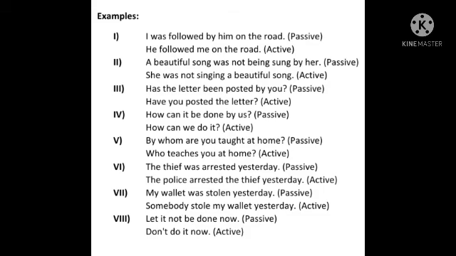A beautiful song was not being sung by her. Was, verb plus being plus third form. It is in past continuous tense in passive voice. In active voice we'll use was, verb plus ing form. She was not singing a beautiful song. Has the letter been posted by you? Has been, have been: present perfect tense passive voice. In active voice we'll use has, have plus third form. Have you posted the letter? You will become the subject now. How can it be done by us? Modal auxiliary. We'll remove be. How can we do it?